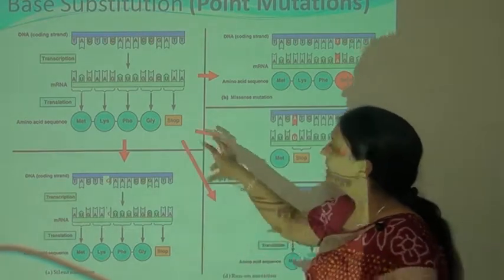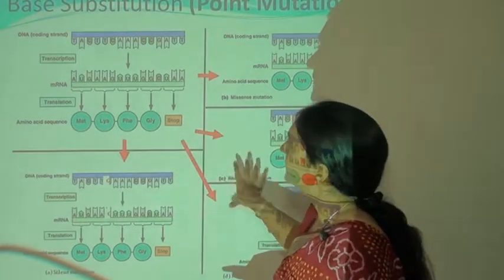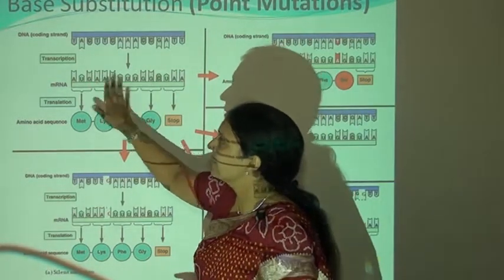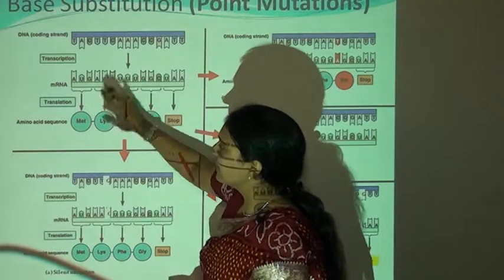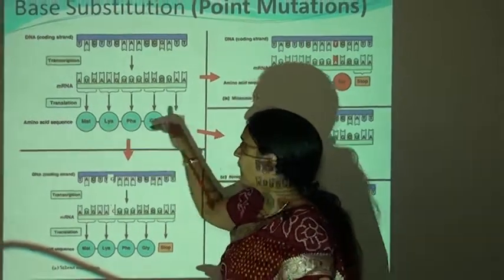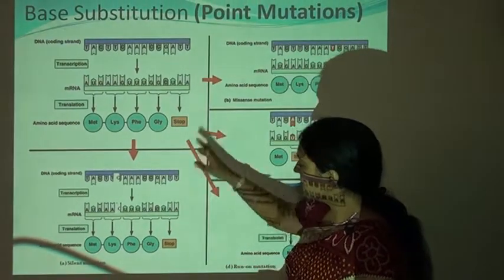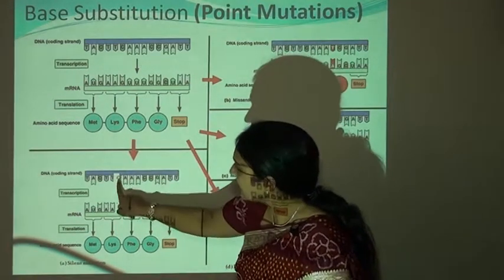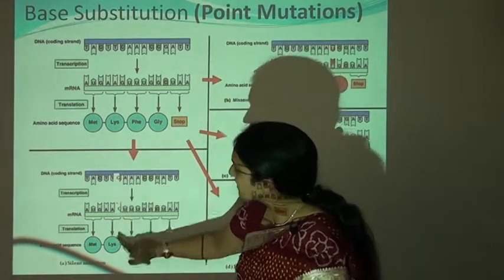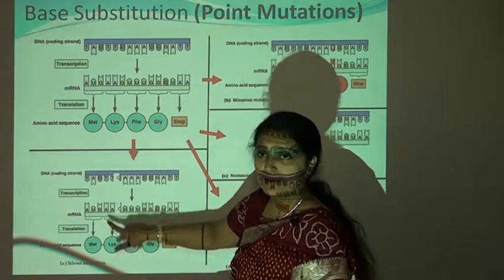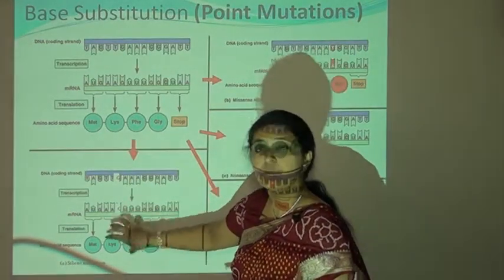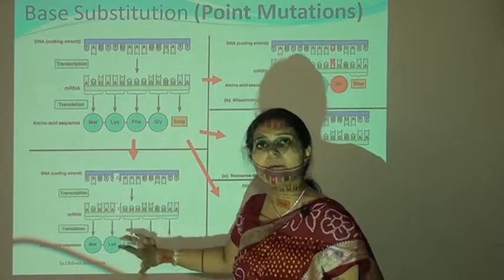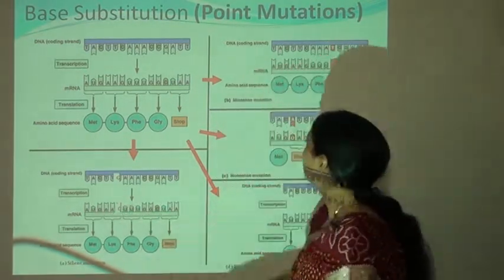Here you can see all the mutations on the same slide. This is the nucleotide sequence. Transcription of this nucleotide sequence will form the mRNA, and from the mRNA translation will occur, and it forms some amino acids. Here you can see some mutation, and this is the silent mutation. The mutation has occurred here, and it produces the same amino acid, that is lysine, on both sides. So the amino acid change is not detected. The amino acid is the same, so it is known as the silent mutation.